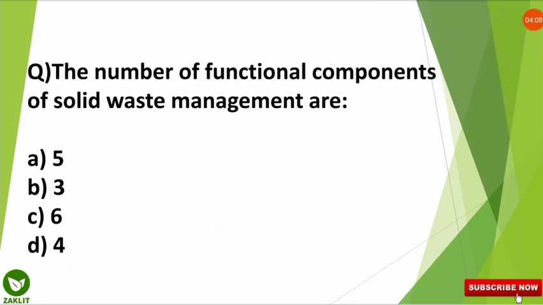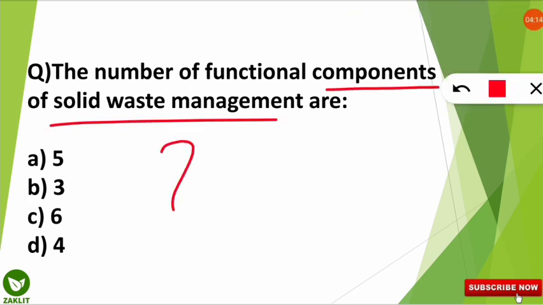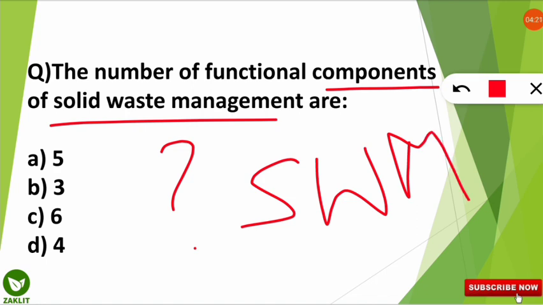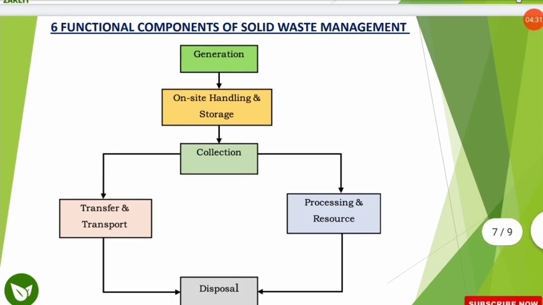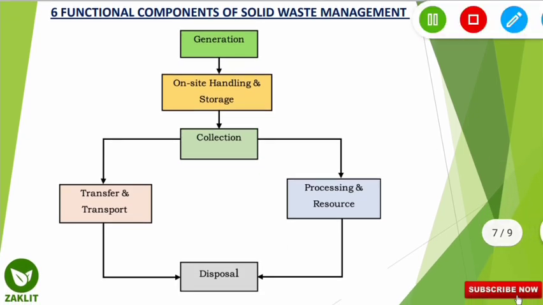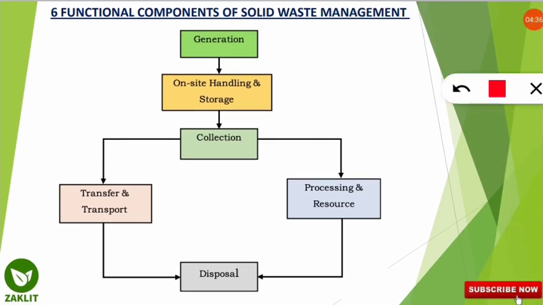The next question is, the number of functional components present in solid waste management is how much? So how many functional components are present in SWM? This is the basic thing you should know. There are a total of 6 functional components in solid waste management, and we'll know them one by one. So I will tell you briefly, these are the 6 functional components of solid waste management.